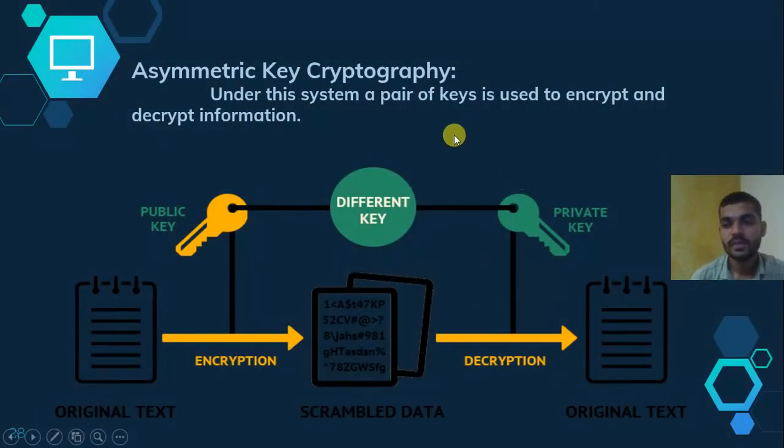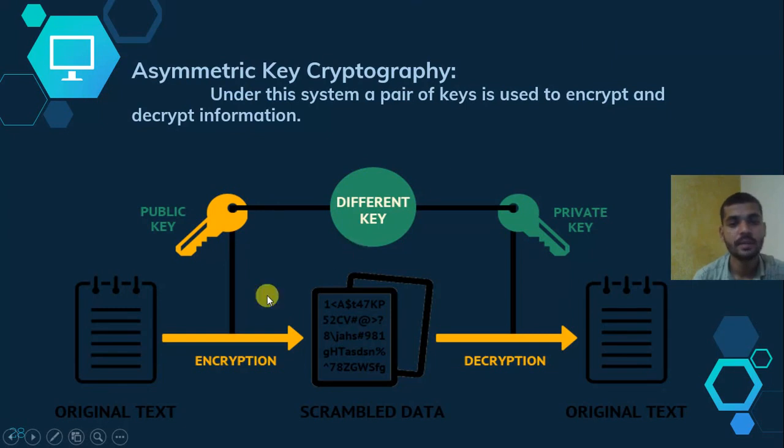Symmetric key cryptography means we use the same key for the communication, for the encryption also. In asymmetric key cryptography, we use a pair of keys, or different keys, for encryption and decryption. Where we use different keys, or a pair of keys, for encryption and decryption in the communication, that we can say is asymmetric key cryptography, where two keys are used.